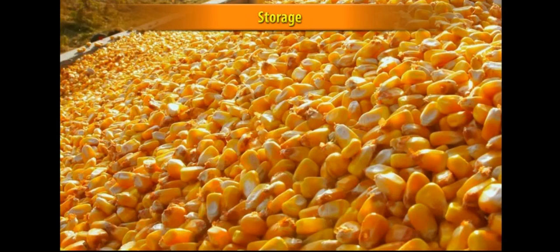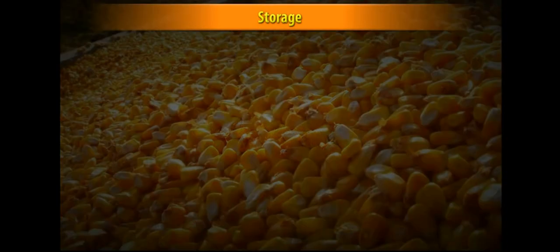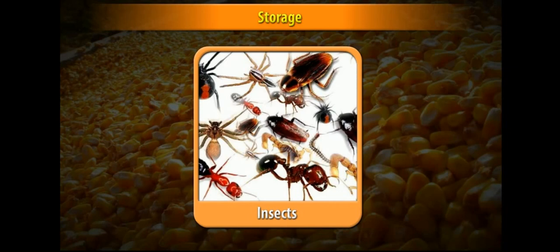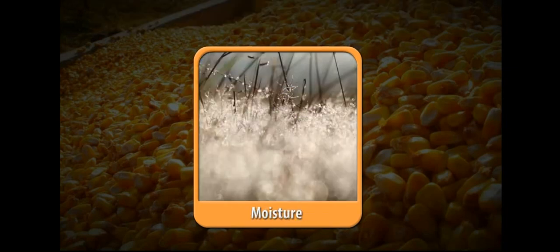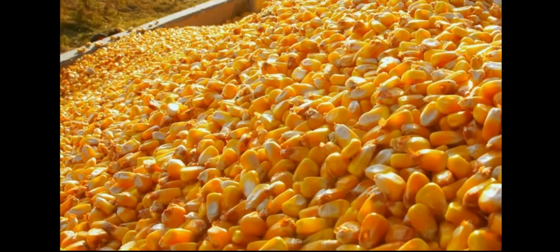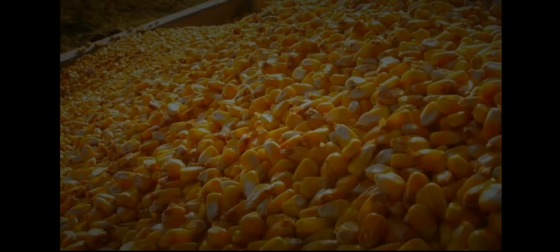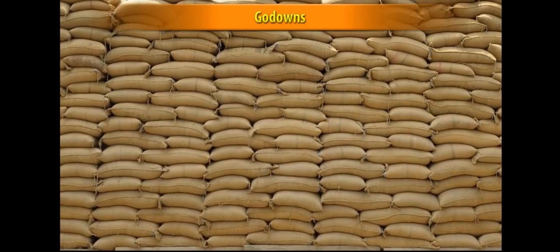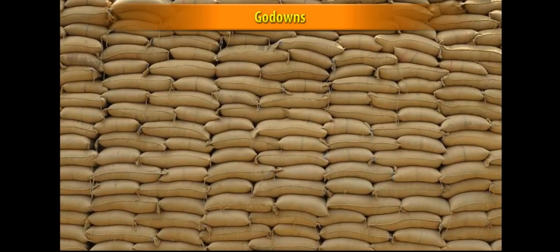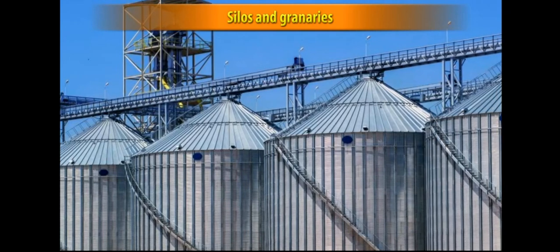Storage. Once the crop is harvested, the grains have to be free from moisture and safe from insects, rats, and microorganisms. Presence of moisture promotes microbial growth. Therefore, to prevent their spoilage from moisture, grains are first dried in sun and then packed in gunny bags or metallic bins to be stored in godowns. The large-scale storage of grains is done in silos and granaries.